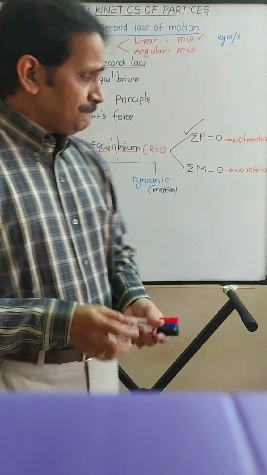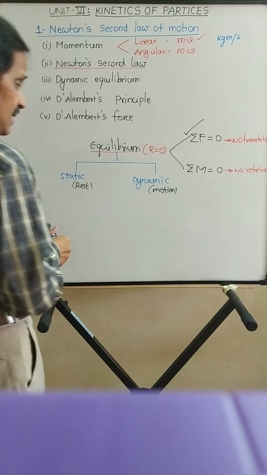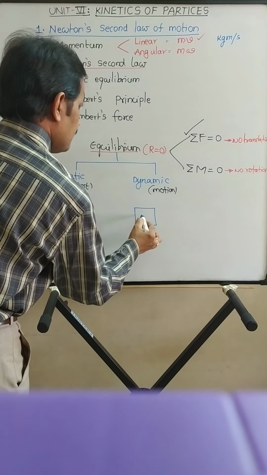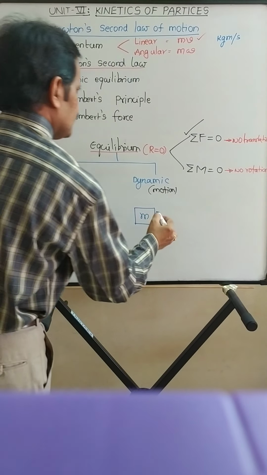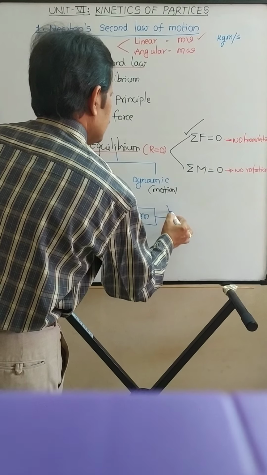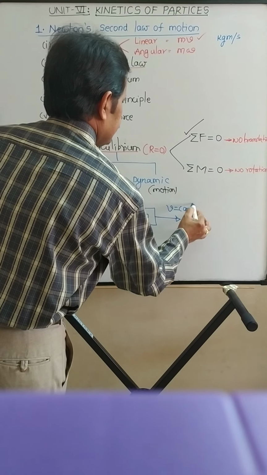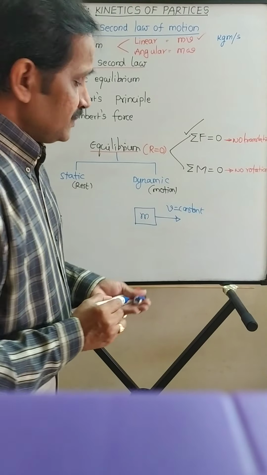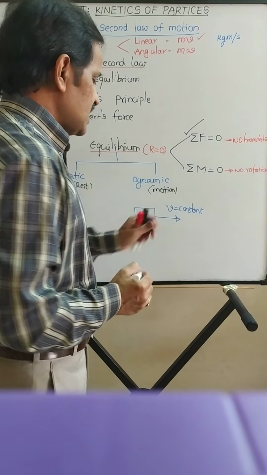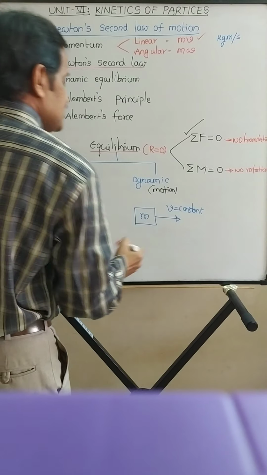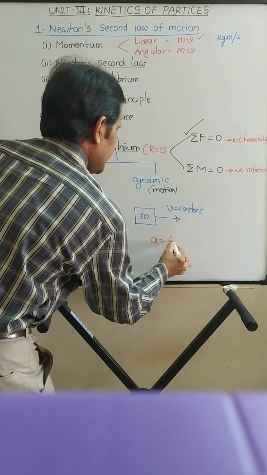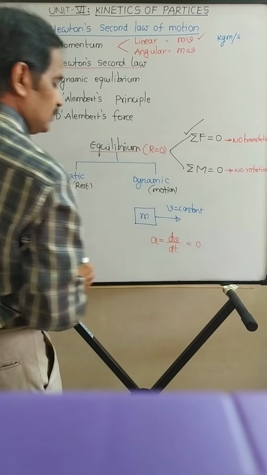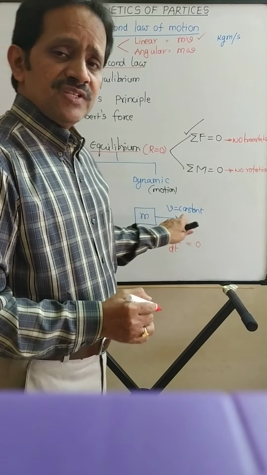Is it clear? So let us consider one example: a body of mass m is moving with constant velocity. When I am saying the velocity of the body is constant, the acceleration, which is the rate of change of velocity with respect to time, is 0. So the acceleration of this body is 0.